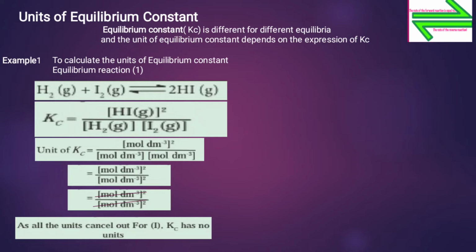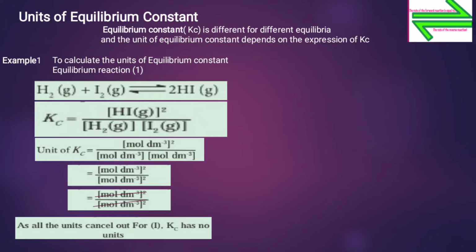Now, the equilibrium constant being the ratio of concentrations raised to the stoichiometric coefficients, the unit of the equilibrium constant is mole per liter raised to delta n, or mol dm^-3 raised to delta n, where delta n is the sum of the stoichiometric coefficients of products minus the sum of the stoichiometric coefficients of reactants.